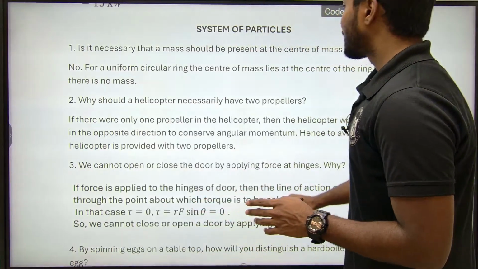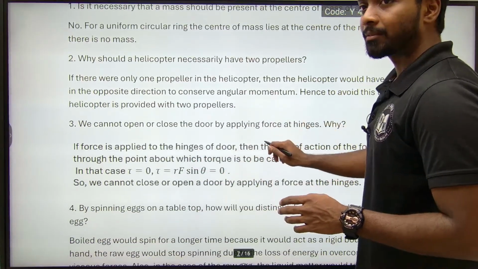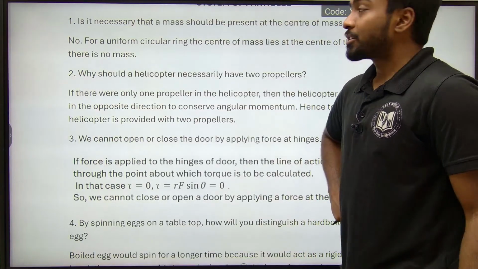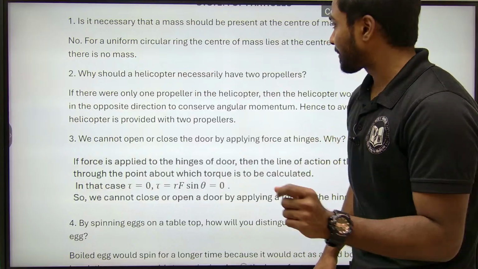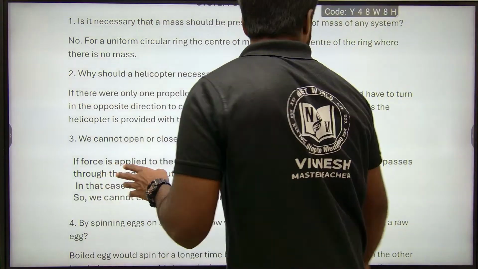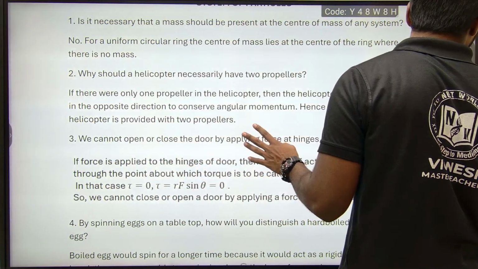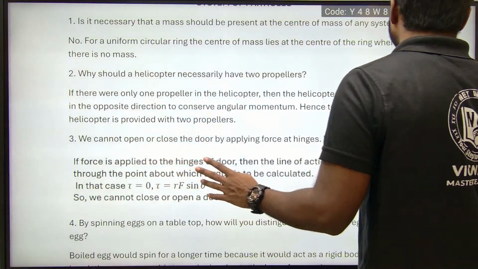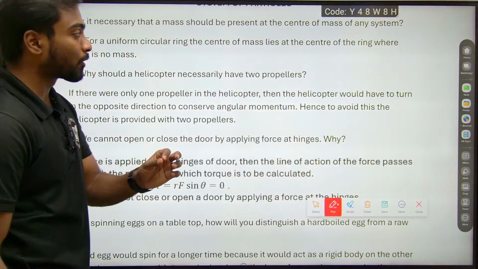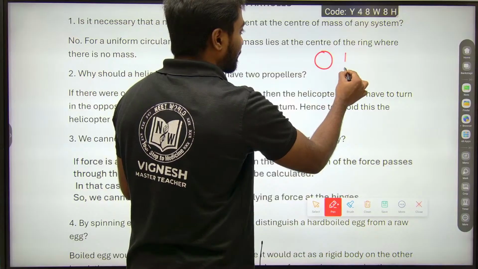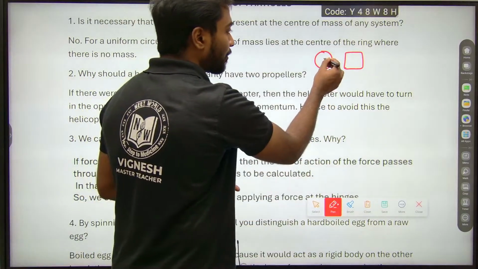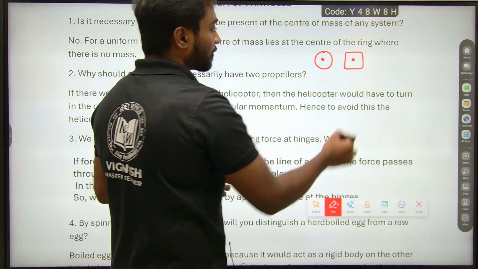Okay, let's go into the first question of today's class. The first question is: is it necessary that mass should be present at the center of mass of any system? See, here is the thing, people usually get confused. When we talk about a regular object, like a circle or a square, yes, obviously the center is the center of mass.